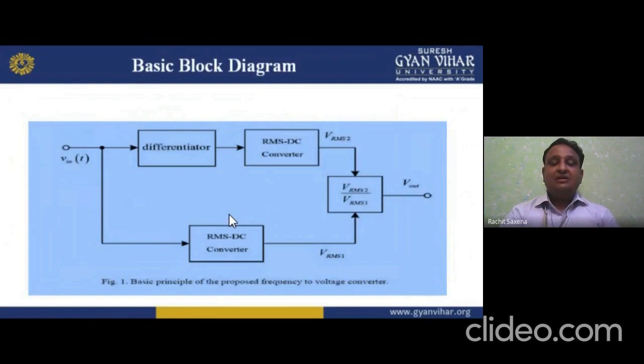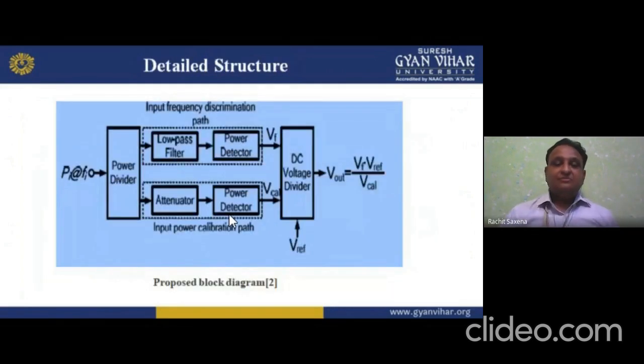Similar to that, we again have a differentiator and an RMS to DC converter, which means we have two paths: the frequency discrimination path and the input power calibration path. In the frequency discrimination path we have a low pass filter and a power detector.